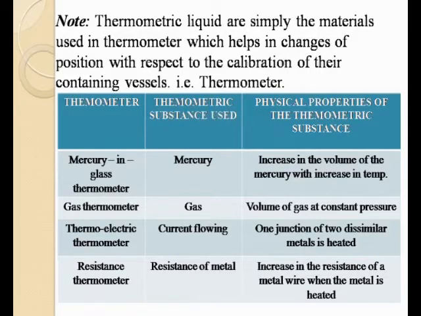Oh yeah, the table here, what can we see? Number one, we have what we call types of thermometer. Number one, we have what we call mercury in glass, which is something I've just analyzed now. It's called mercury in glass, or what? Clinical thermometer. So the thermometric substance there is what? Mercury. How does it operate? Increases in volume of mercury with an increase in what? Temperature. As long as the sensitive part of this thermometer experiences increase in temperature, the thermometric substance tends to what? Either increase or decrease. If it increases, it means that there is a higher what? Temperature. A higher temperature is being experienced. And if it decreases, it means that a lower temperature is also being experienced.